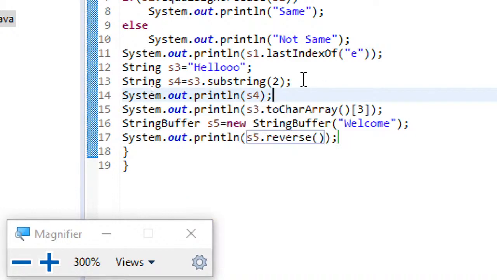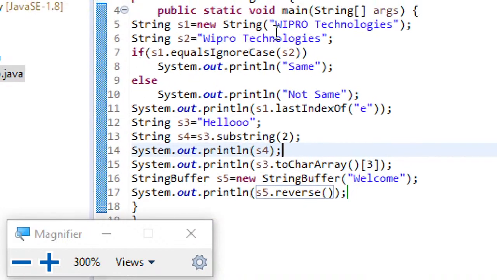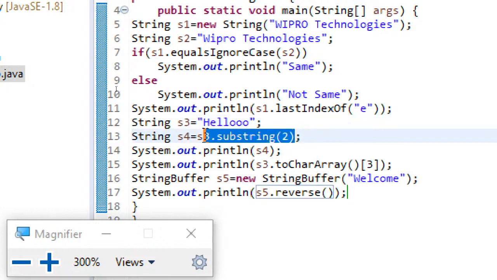And one more thing you can check with string is compareTo. There is one more method, compareTo. Suppose if I have here, okay, S4. Let me write it with.